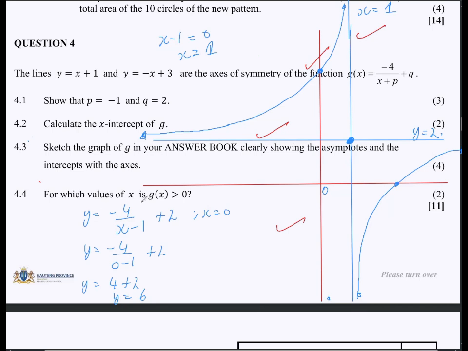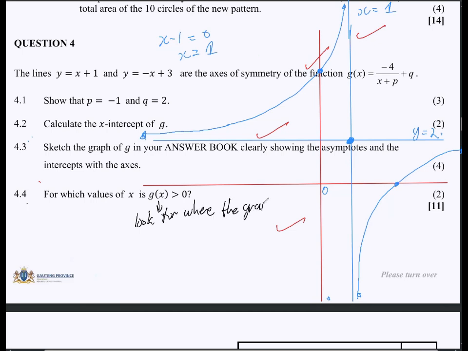Okay, then 4.4, for which values of x is g of x greater than 0? Now, obviously, you win over these questions here by knowing how to interpret, right? So you must know what they mean by that. G of x greater than 0 in layman's terms means look for where the graph of G is above the x-axis. So that's what it means. Look for where the graph of G is above the x-axis.